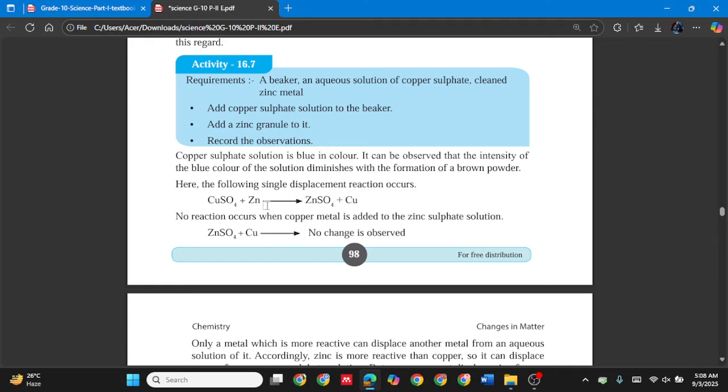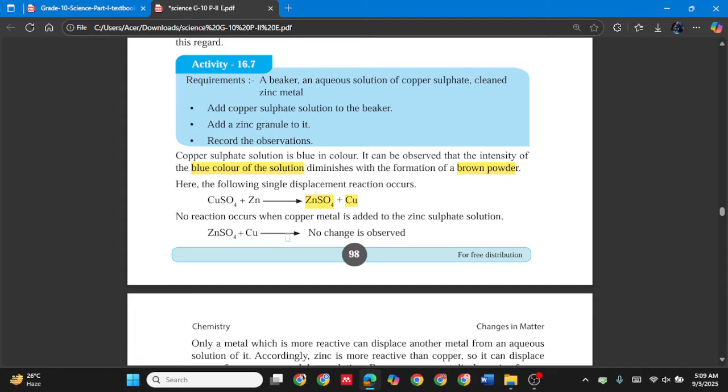So copper sulfate with zinc becomes zinc sulfate and the copper remains. So that's why we get a brown powder. The blue color of the solution where the copper sulfate was there diminishes. Why? Because it converts into zinc sulfate.